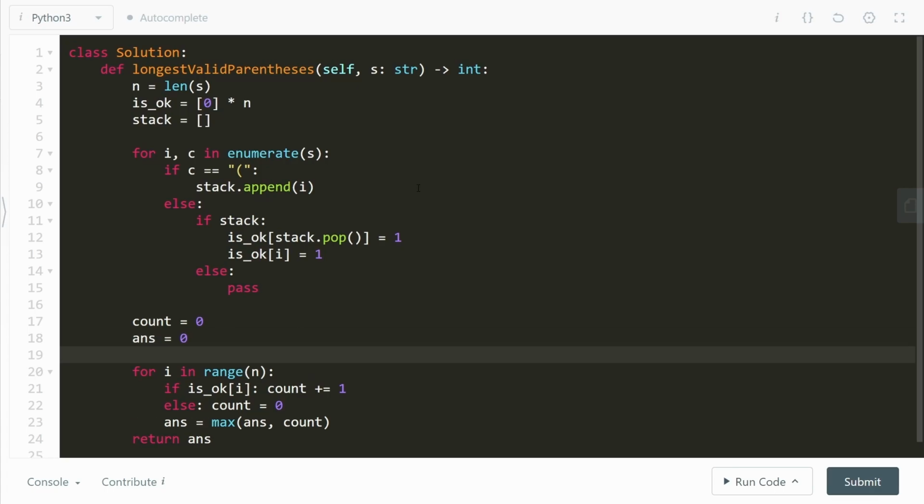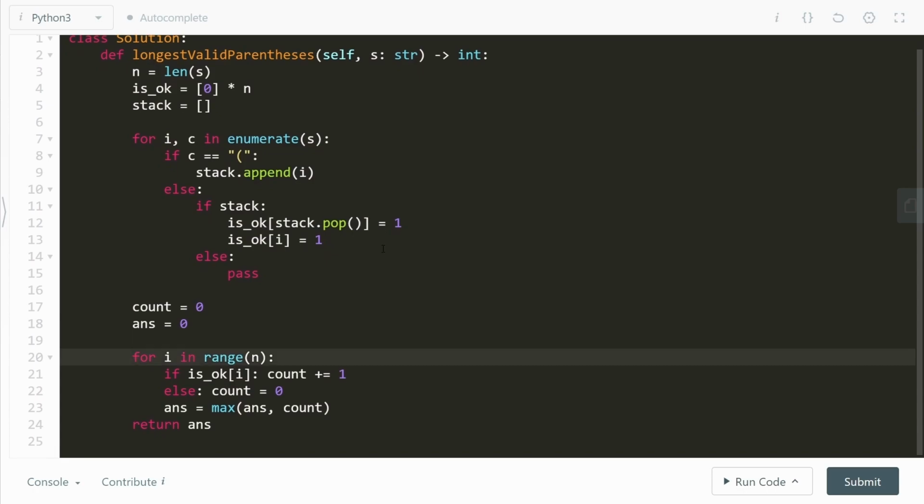So what we're going to do is iterate in the range of n. That is, we'll iterate over every single index and ask the question, hey, is the current bracket I'm looking at okay or not? Because if it is okay, well, that's great news. Whatever the count was, increase its value by 1. Why? Because I've found a case of valid parentheses. So as soon as I know this current bracket is a part of a valid substring, go ahead and add 1 to the count.